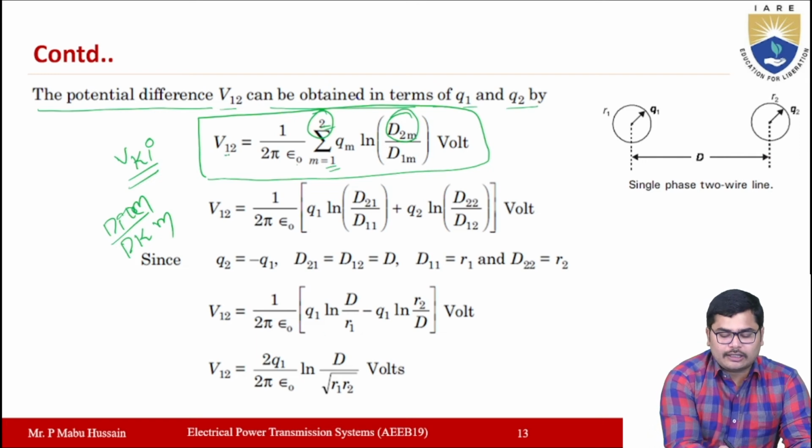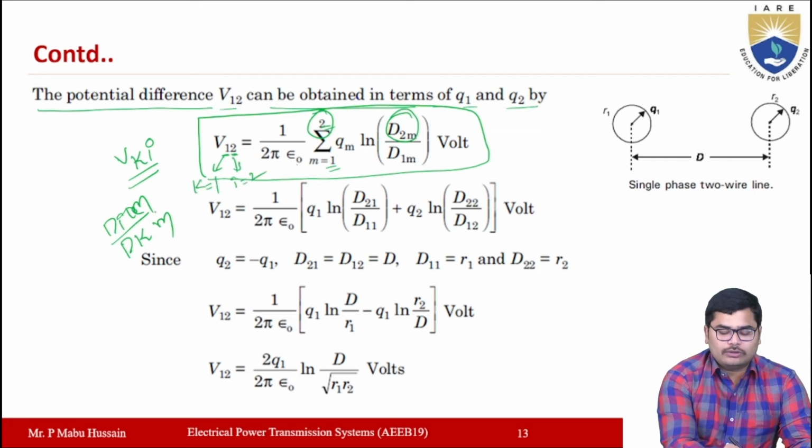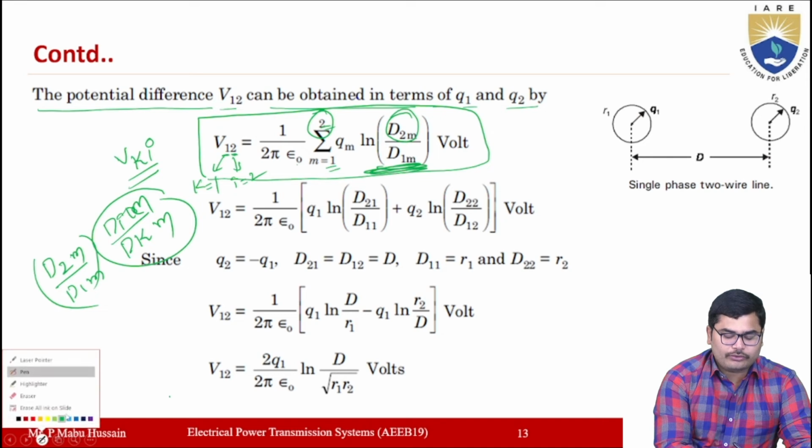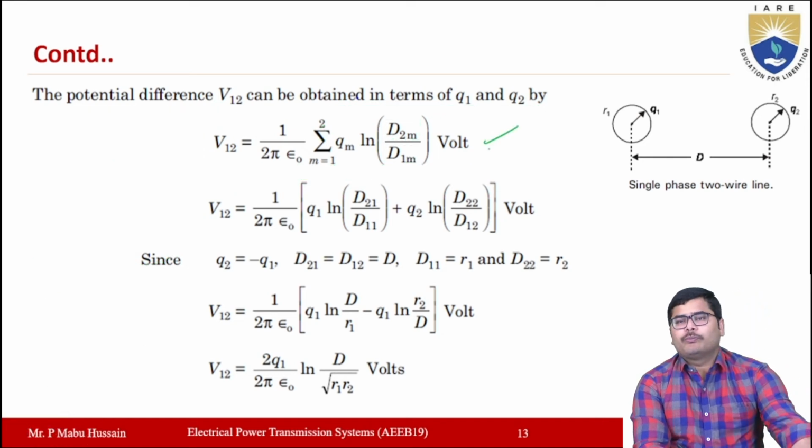Here we are calculating the potential difference between 1 and 2, so k will be equal to 1 and i will be equal to 2. So this will become D2M by D1M. If you observe, the ln terms will be D2M by D1M, so this expression we have to use for calculating the potential difference.